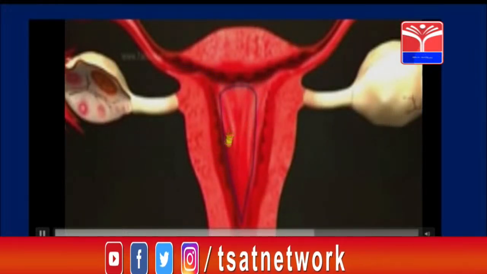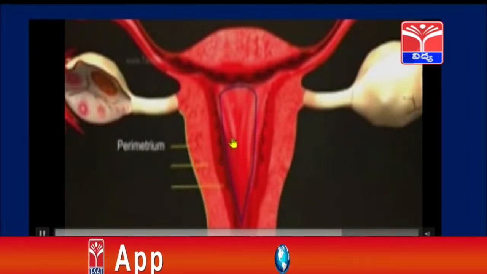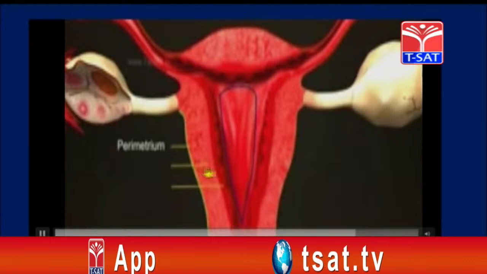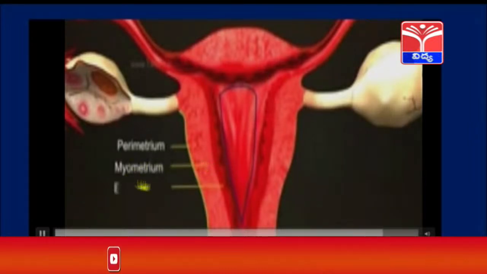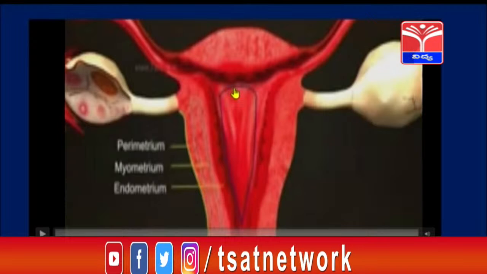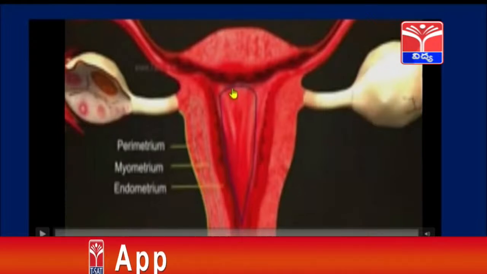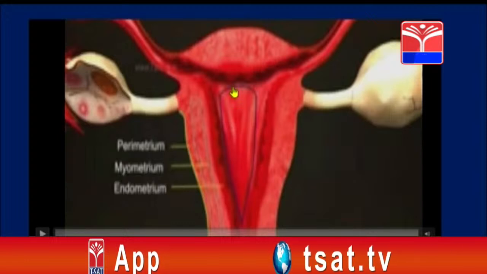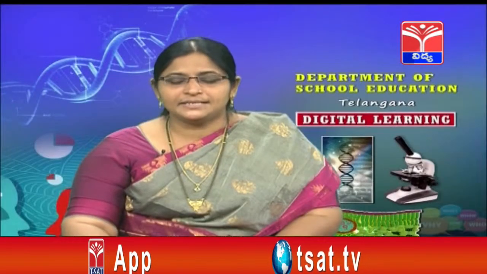It then enters this sac-like structure called the uterus, and I said that in the uterus there are different layers present. Endometrium is very important, along with perimetrium and myometrium. Here the ovum will be waiting so that a sperm can come and it can undergo the process of fertilization. So this is about the female reproductive system.